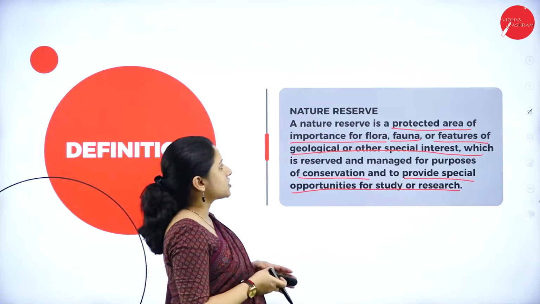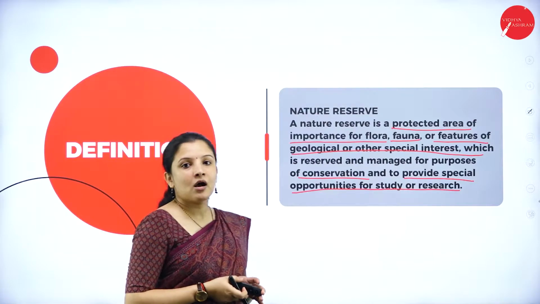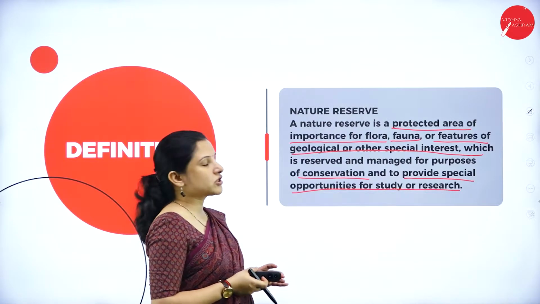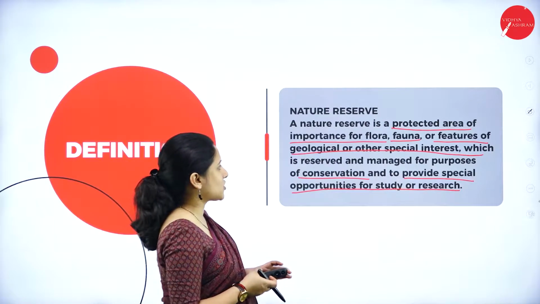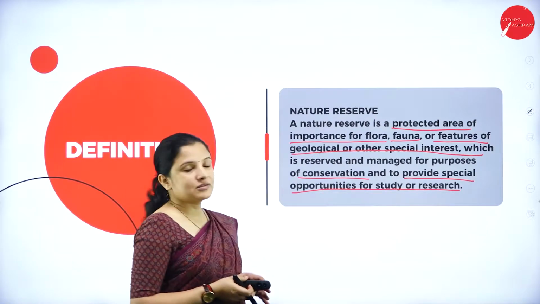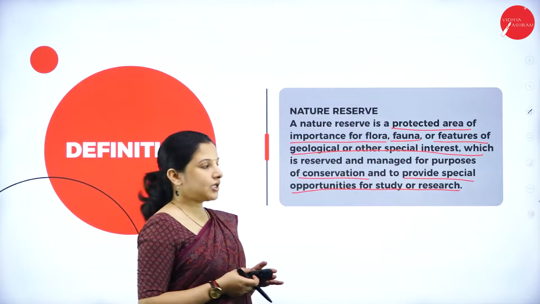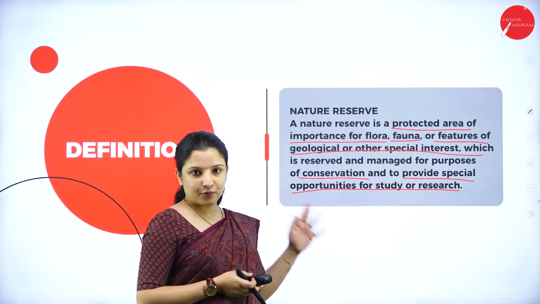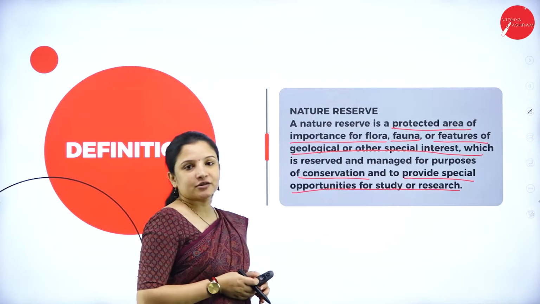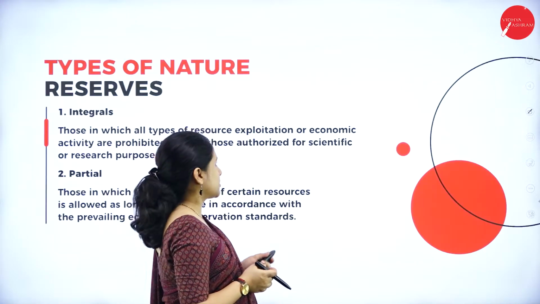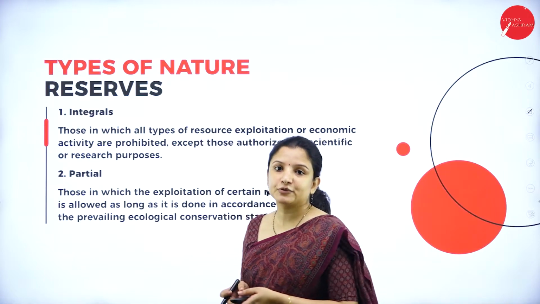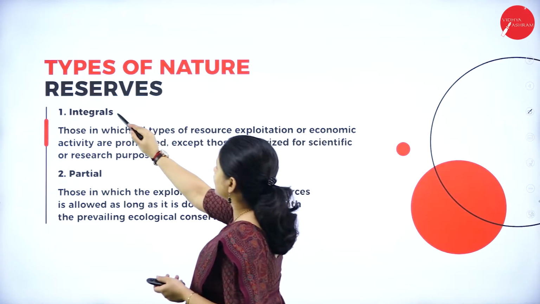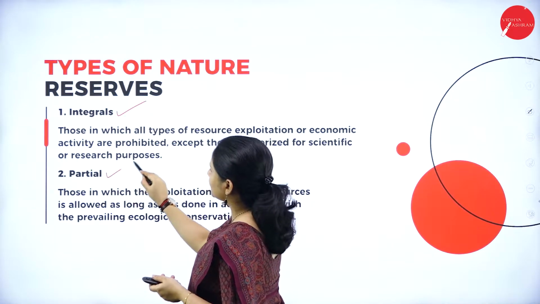So therefore, a nature reserve is a protected area of importance of flora and fauna or features of geological or other special interest, which is reserved and managed for a particular purpose such as conservation as well as to provide opportunities for study as well as research. Next, talking about the types of nature reserve. Nature reserve is of two types. One is integral and the other one is partial.